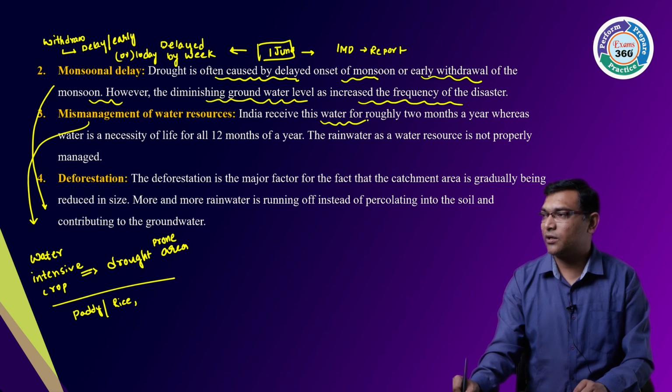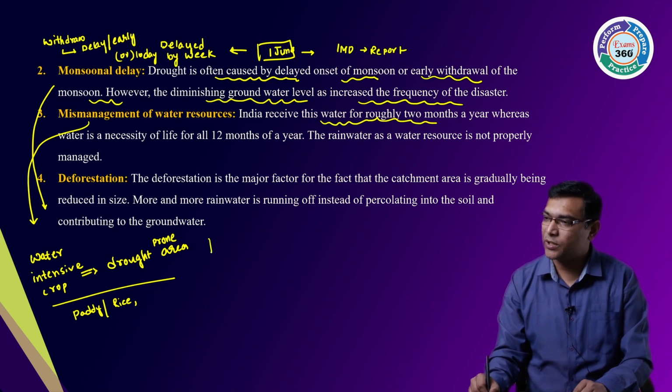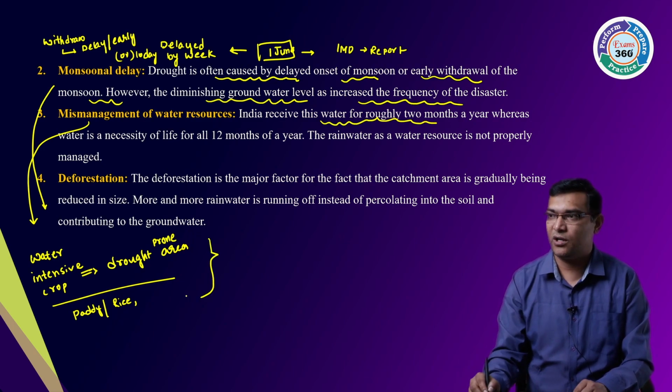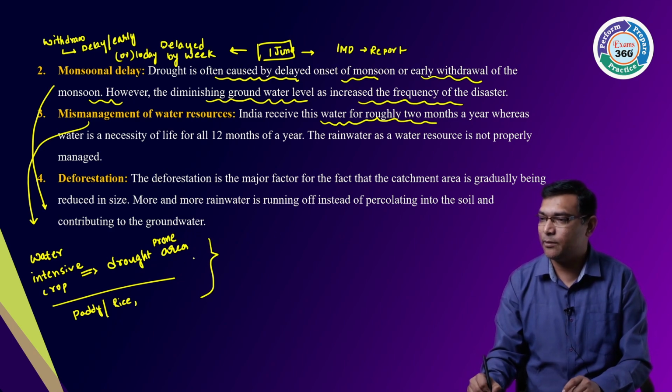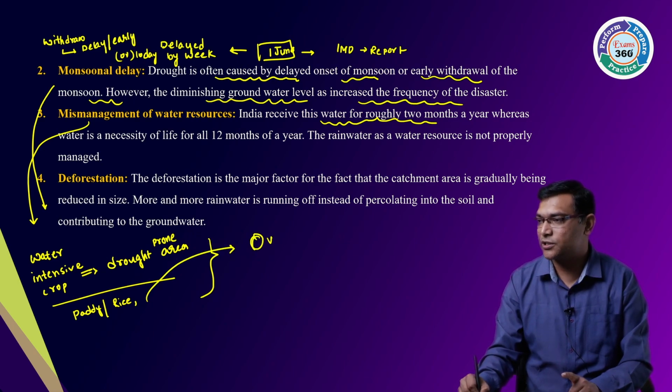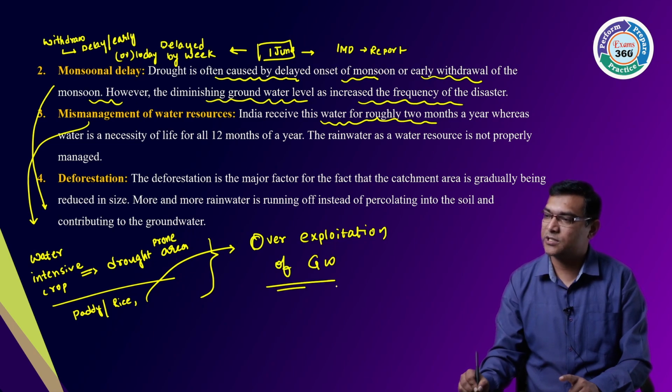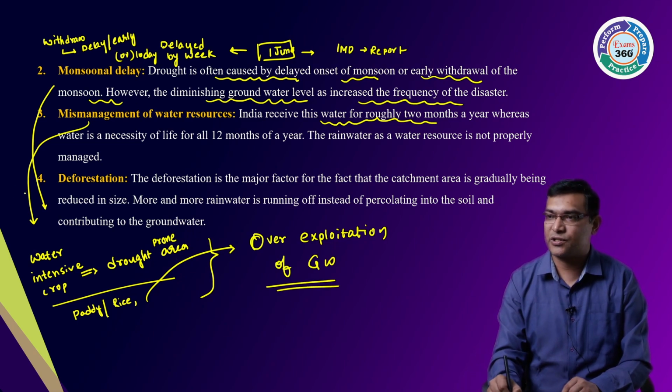India receives water for roughly 2 months, but the storage capacity is not there. First of all, mismanagement of water resources, and also over exploitation of groundwater is taking place.